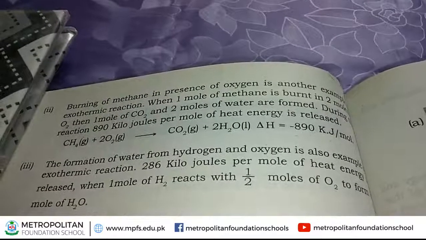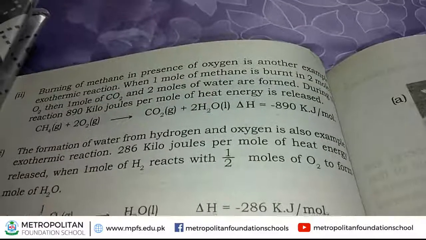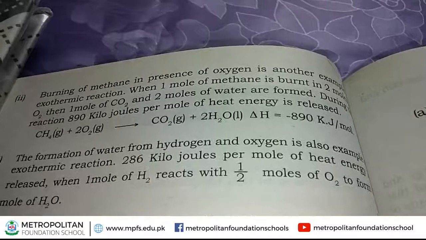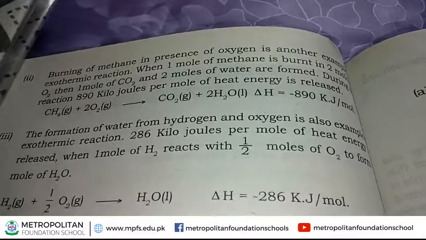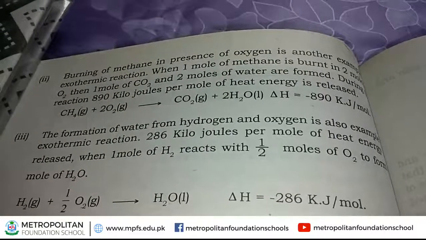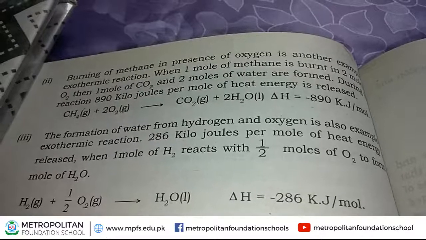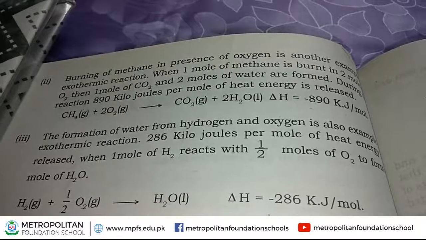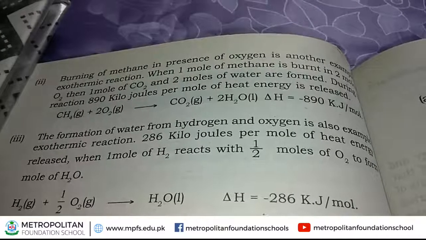Okay, now we study another example, that is formation of water. It is also an example of an exothermic reaction. This formation of water takes place from hydrogen and oxygen.